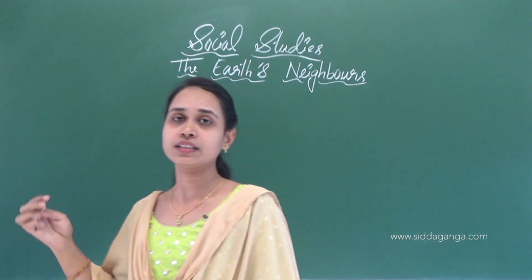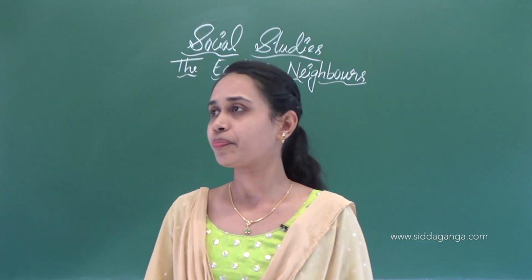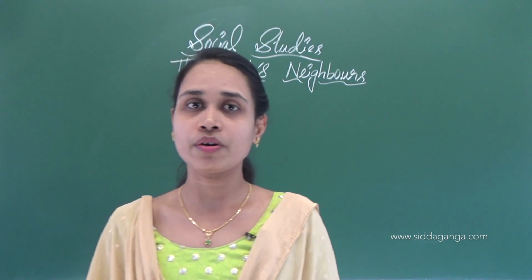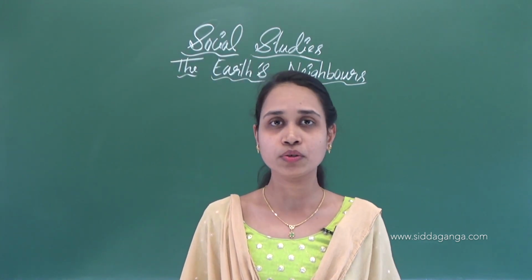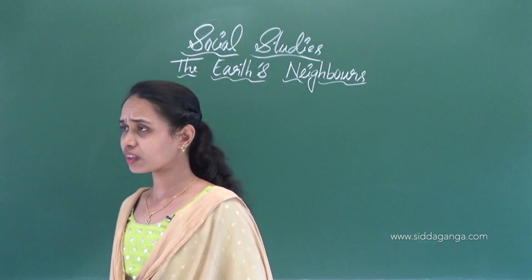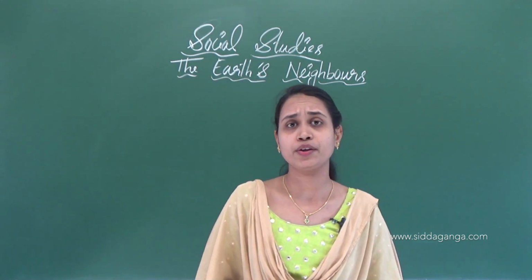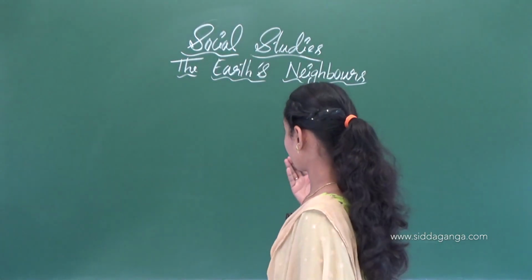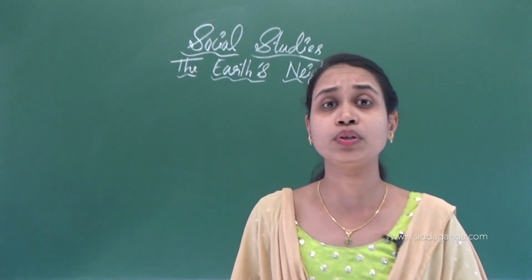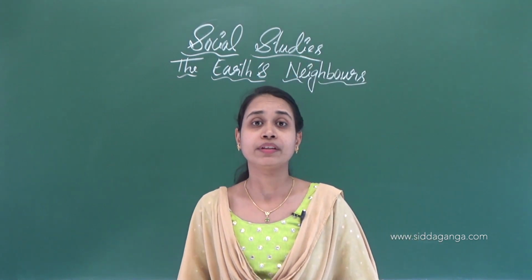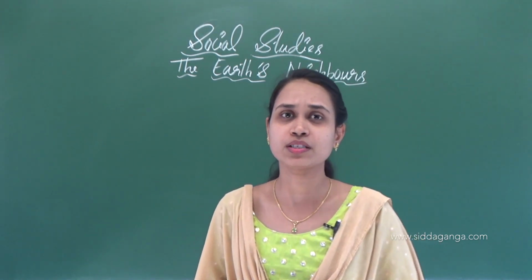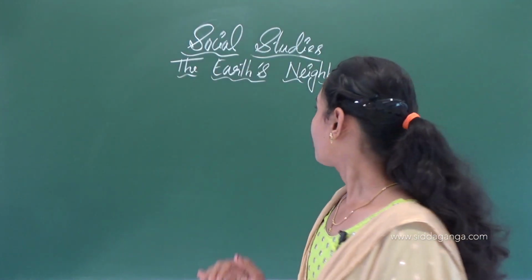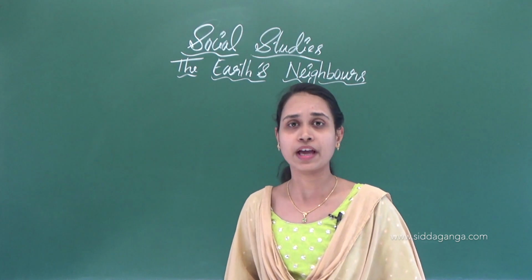The Earth's neighbors. We already know how our earth looks. Here we learned about the solar system and also the horizon and coast, and then about the globe and map, continents and oceans. We know all this already, yes or no? Yes. So now we will learn about the Earth's neighbors.